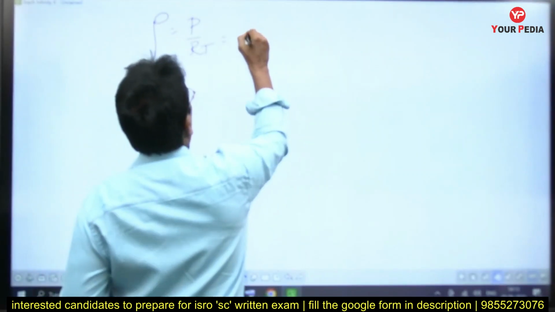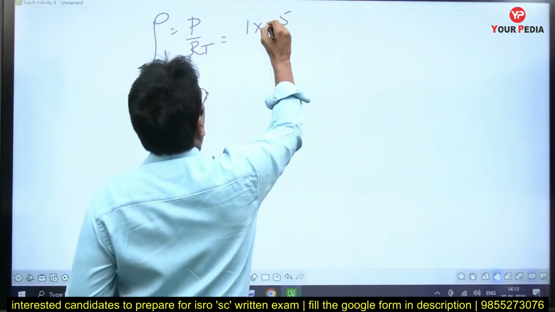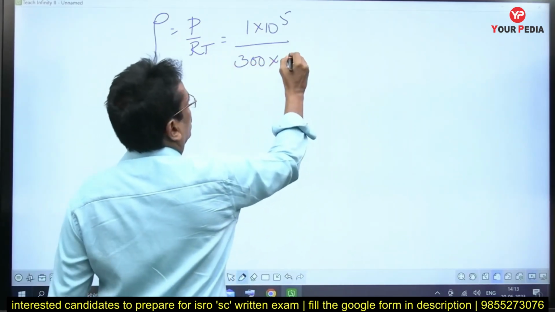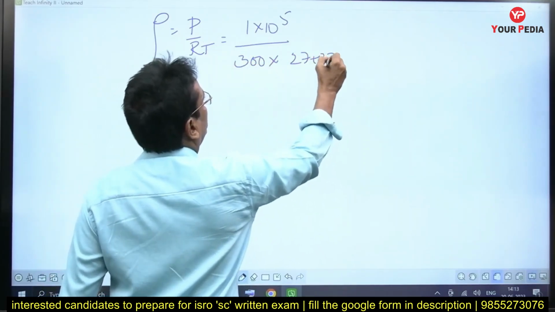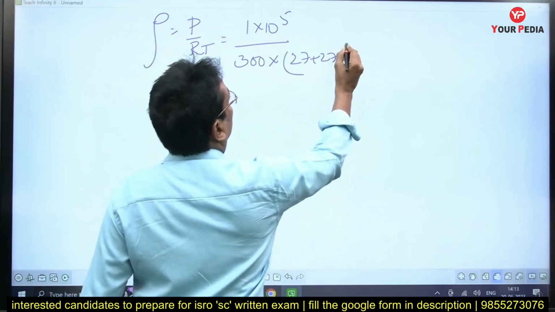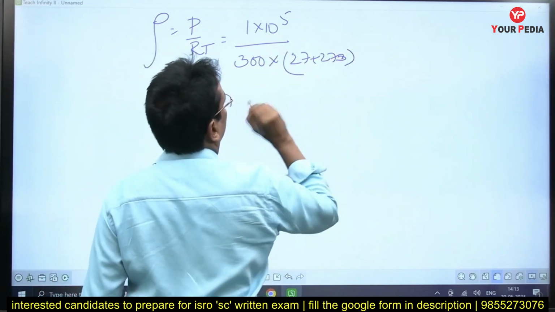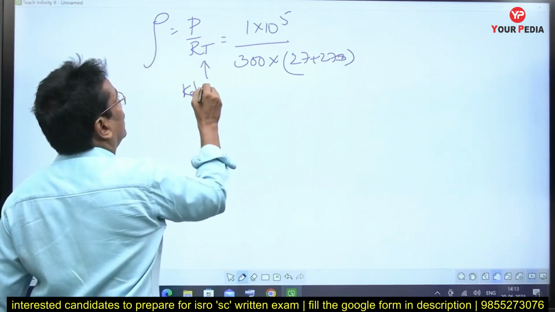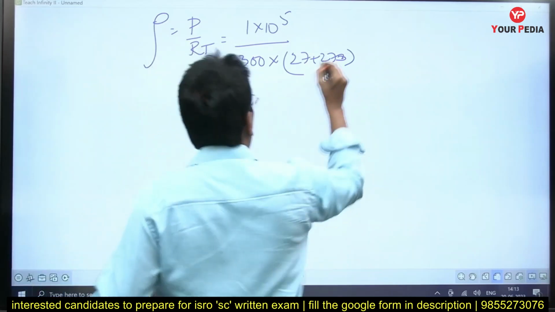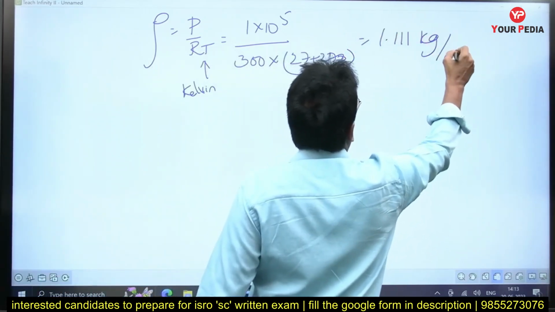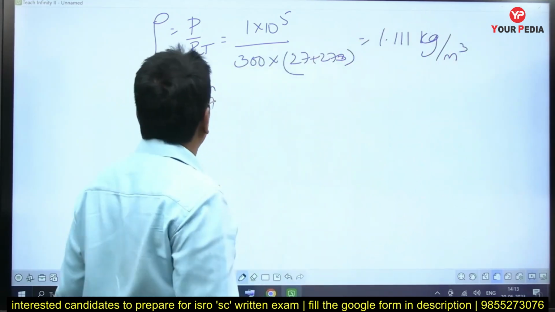P is 1 into 10 power 5, R is taken as 300. Temperature is given as 27, but we have to convert into Kelvin: 27 plus 273. We have to keep this temperature only in Kelvin scale always. So you got the density as 1.111 kg per meter cube.